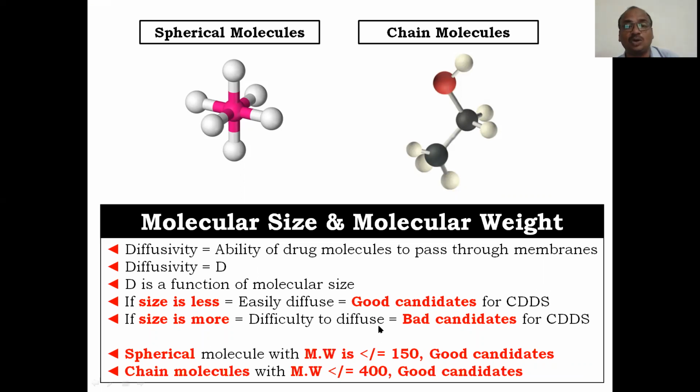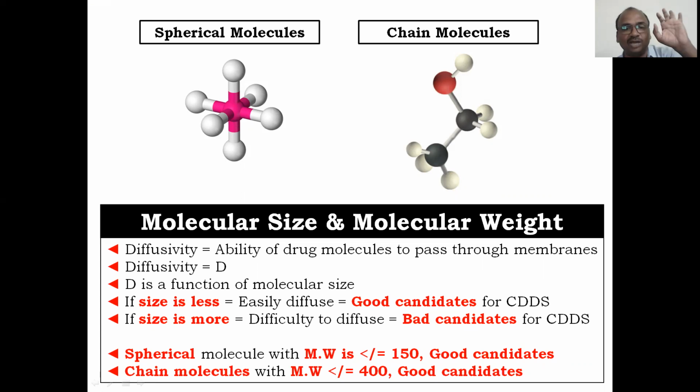If the size is larger, it is difficult to diffuse, so these are very bad candidates for the controlled drug delivery system. Spherical molecules with molecular weight less than or equal to 150 are good candidates. These are very important.